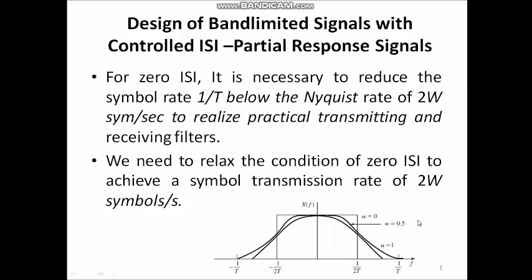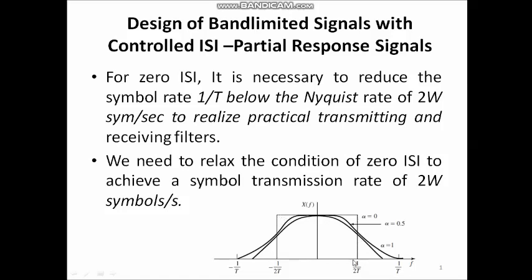So, here X of f represents the frequency domain response. Here alpha represents the roll-off factor. Responses for alpha equal to 0, alpha equal to 0.5 and alpha equal to 1 are shown. But for the zero ISI condition, we need alpha equal to 0. So, basically it is a low pass response.